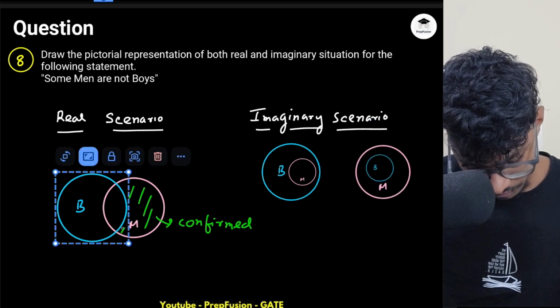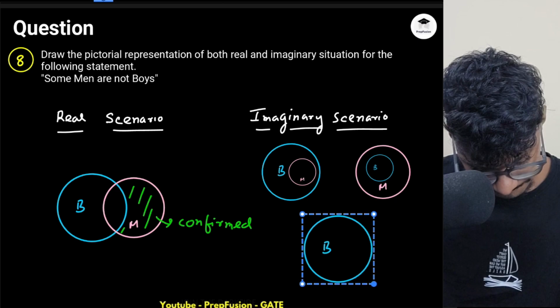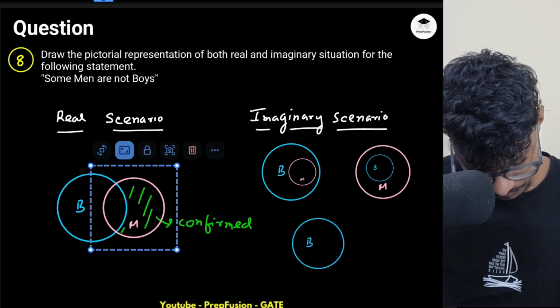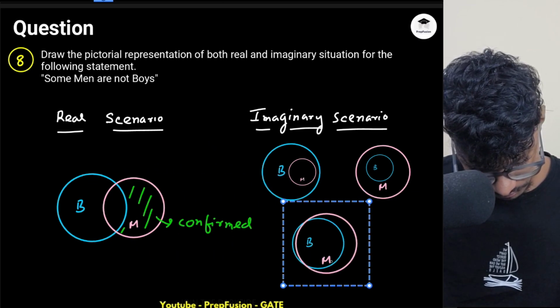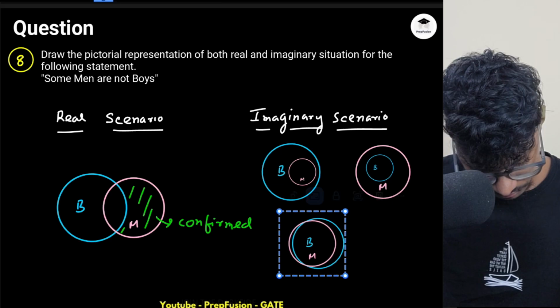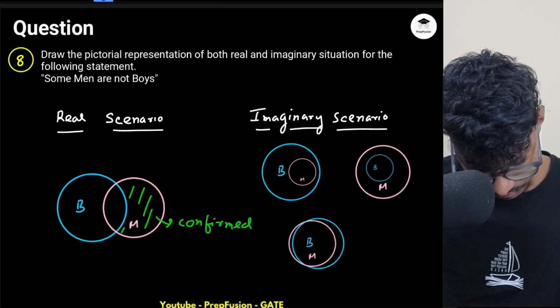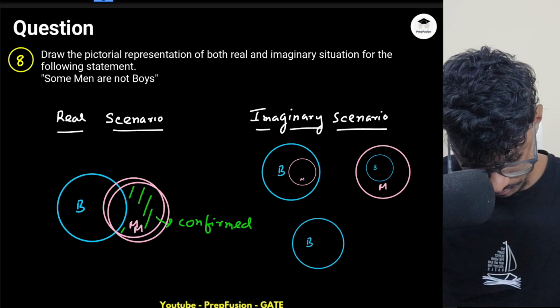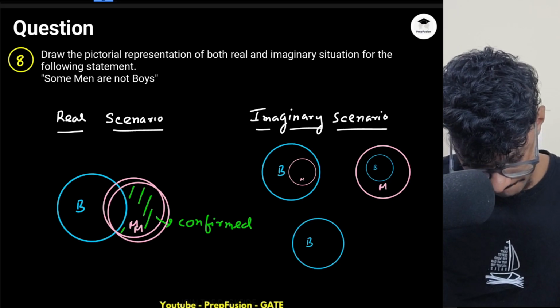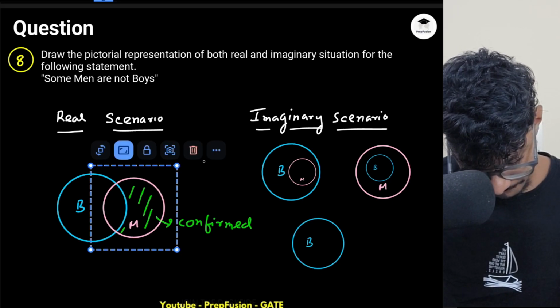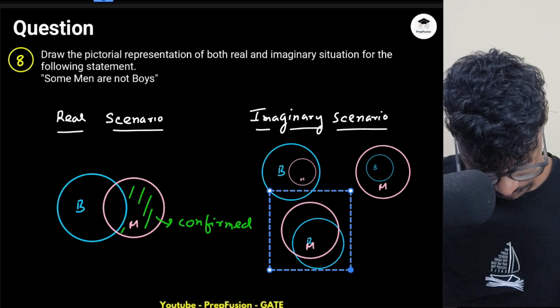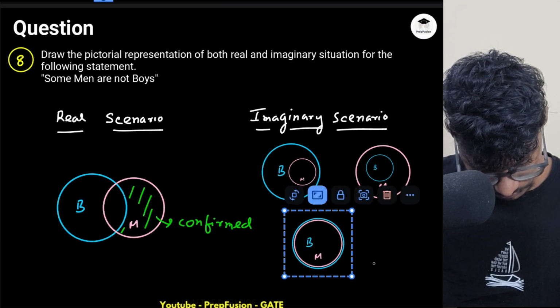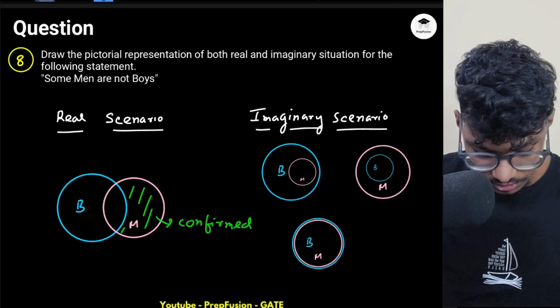Okay, and when both of them are equal actually, men equals boys.